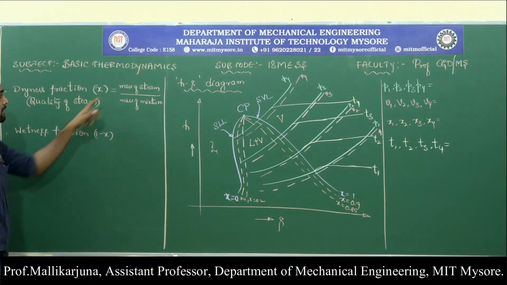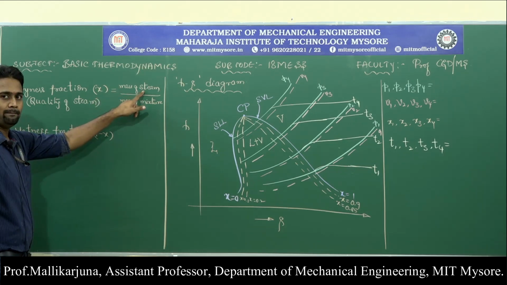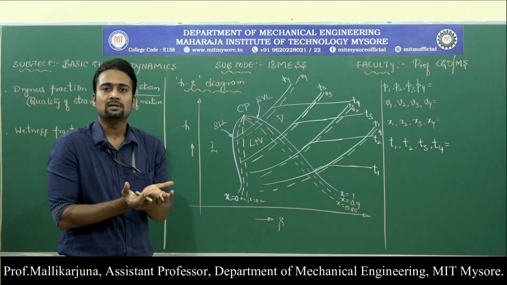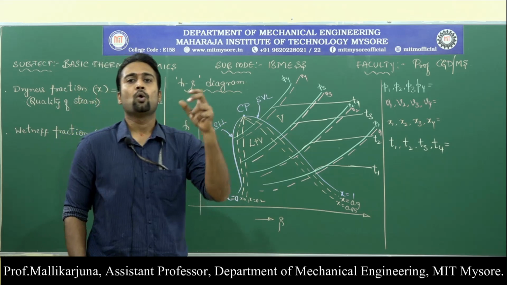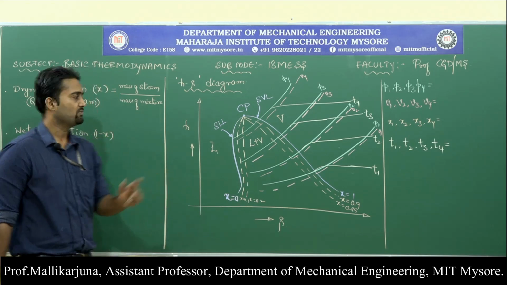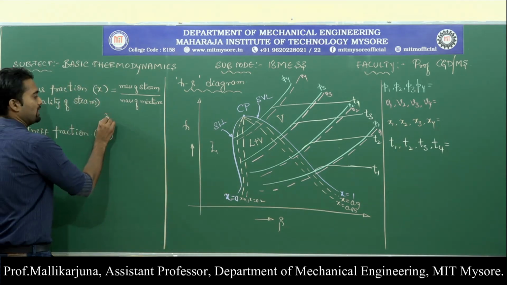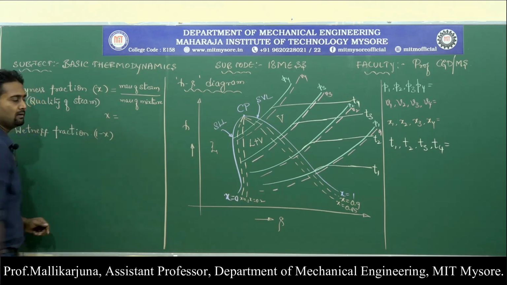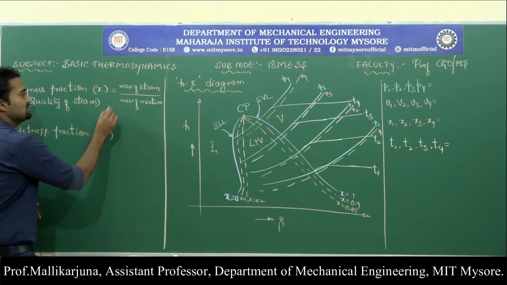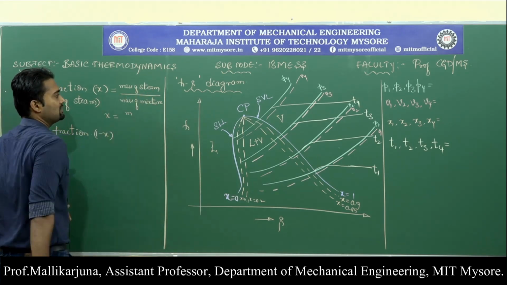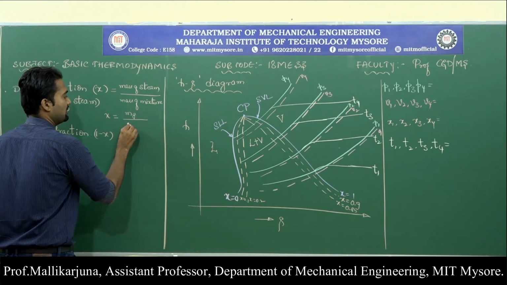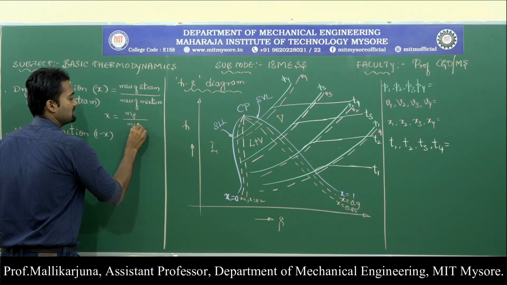Now try to understand this. Dryness fraction is nothing but the mass of the steam to the mass of the mixture. What is the quantity of mixture which is given to us? In that quantity, what is the quantity of dry steam present in it? That is the dryness fraction. If I write that in notation, x is equal to, what do you mean by x here? It is the quality of steam, the notation for dryness fraction. So x is equal to the mass of steam. I will consider steam as gas, so I will write it as mg divided by the mass of mixture, which is mf plus mg.